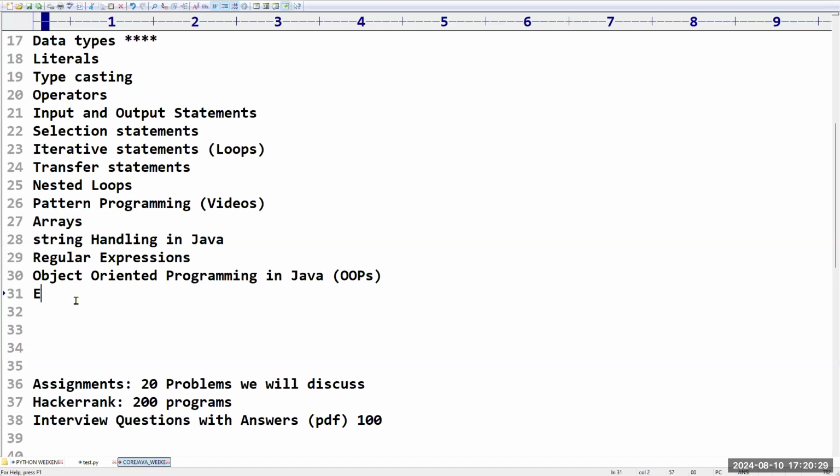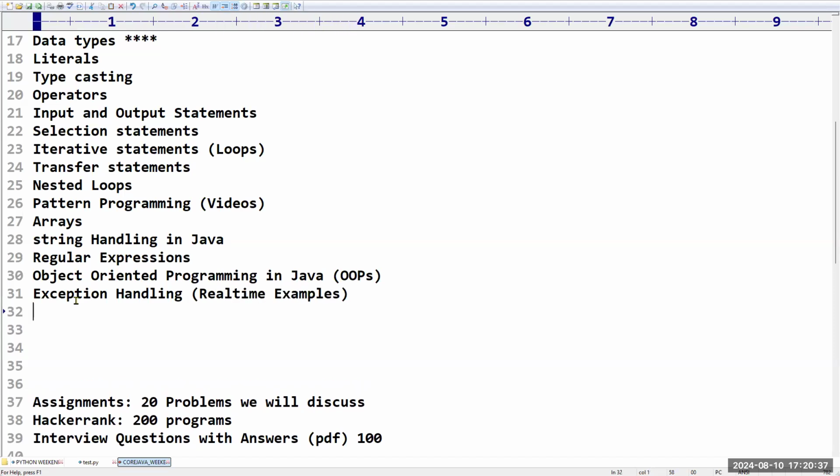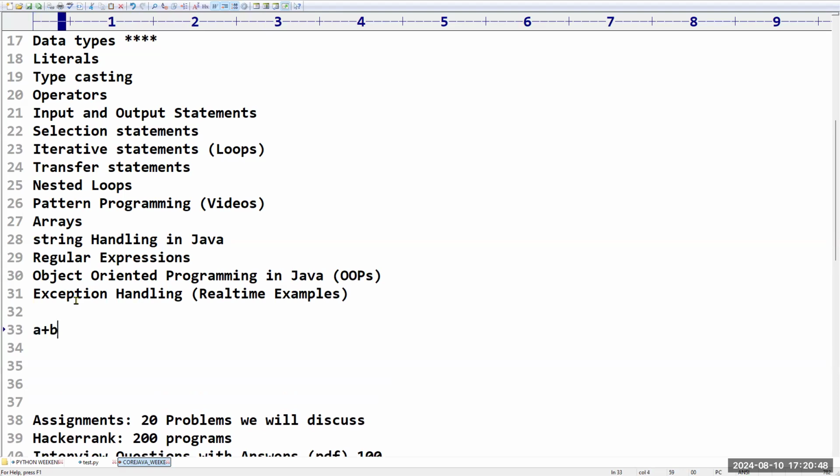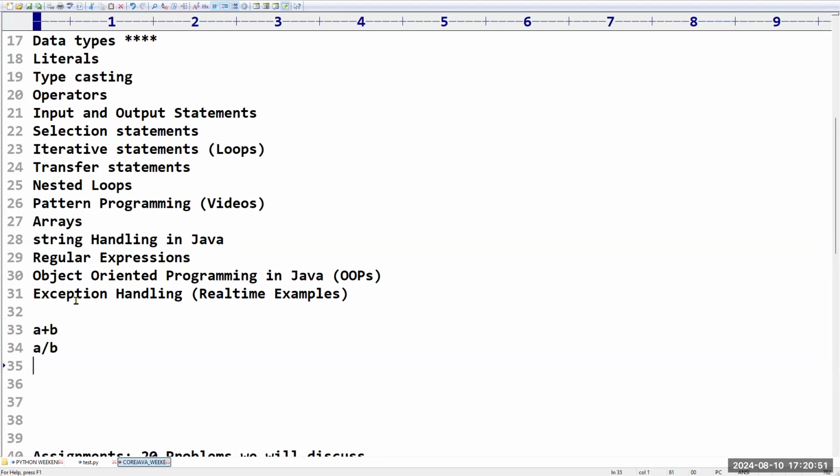Next, after that, exception handling. Sir, I'm going to take more real-time examples in this. With real-time scenarios, we will see what happens if anything goes wrong during execution of the program, and how you are going to handle that. Sir, I am performing an addition operation, then a division operation, then a subtraction. I need three lines as the output, but I can't give a guarantee, right?